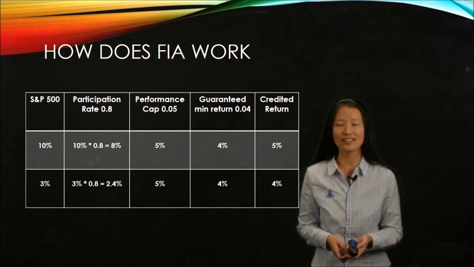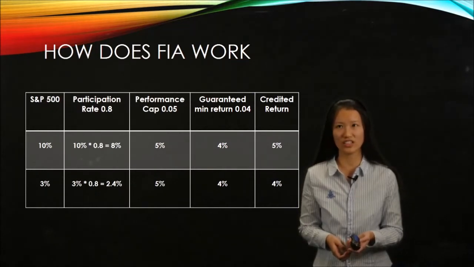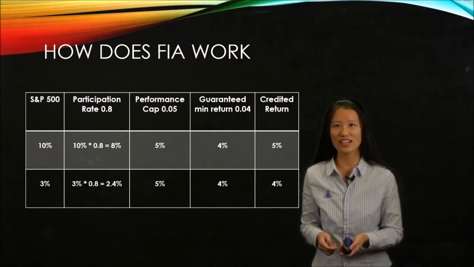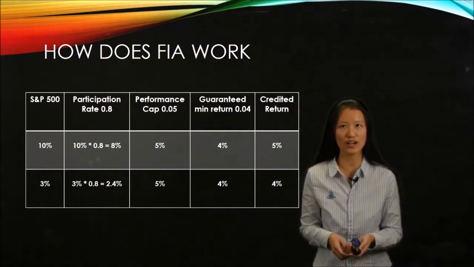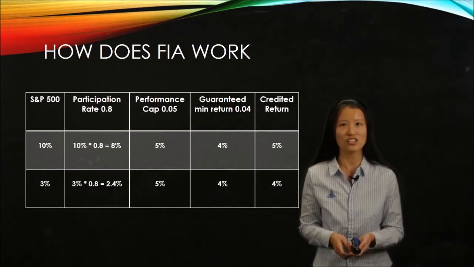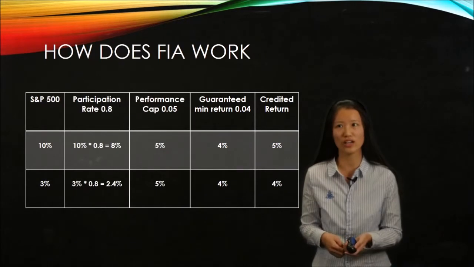For example, next year the S&P 500 will grow 10%. So I need to multiply 10% by 0.8, the participation rate, and I get 8%. And then I need to compare 8% to the performance cap. That is the highest credit return that can be credited to the contract. So the lower of the two will be 5%. But last, I need to compare the 5% to a guaranteed minimum return, 4%. So I get the 5% for the final. That is the credit return for the contract.